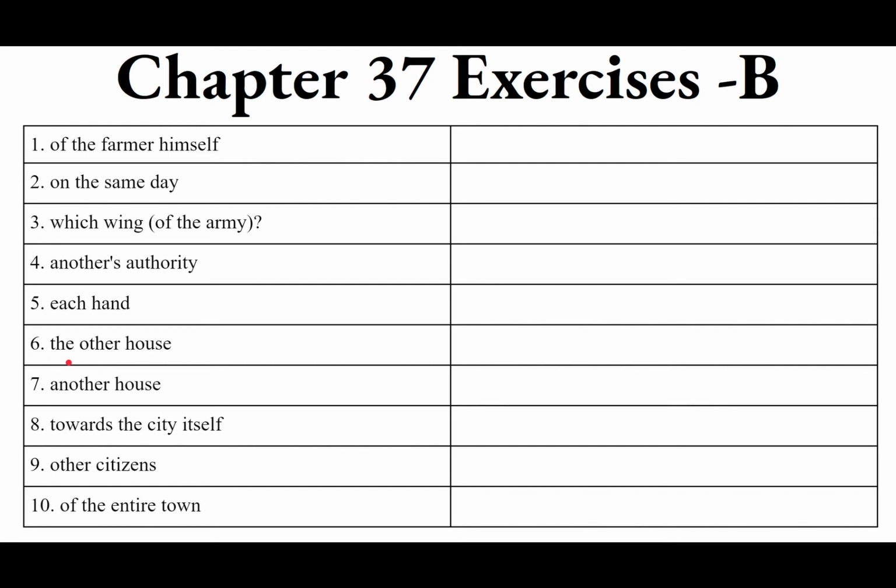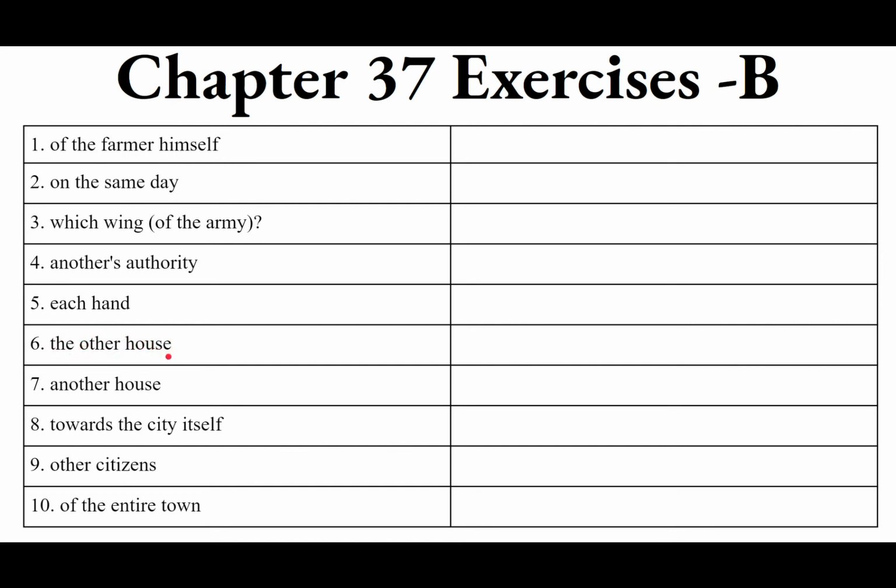6, the other house. The other house, not an other house, like for another's authority. It's the other house. Meaning that there are 2 houses and we're talking about one and then the other house, the second house. So we will say domus, domus, feminine. Remember, it's a slightly irregular noun, but we're going to keep it the nominative now, so it ain't no big deal. But it's the other one.